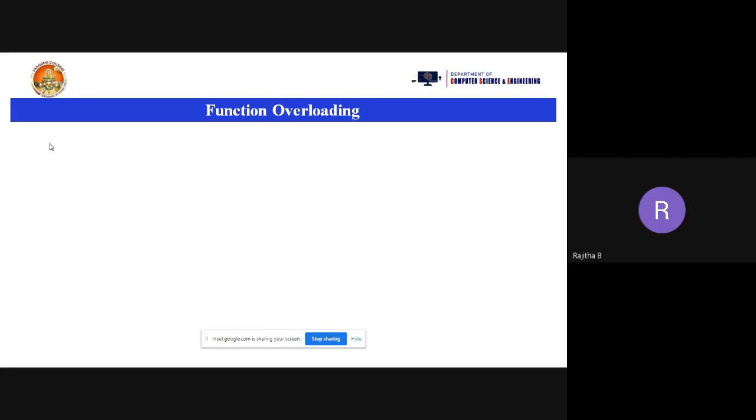Which has the same name but different parameters. Correct. So function overloading means we are taking the same name, but we can differentiate the functions with the number of parameters and type of parameters.